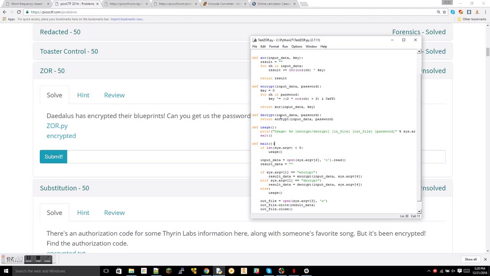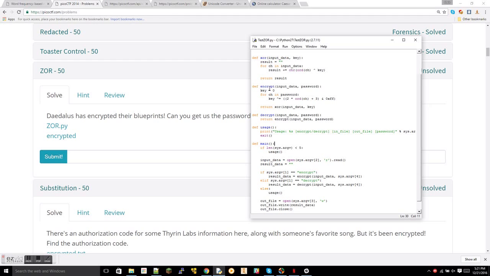And what we notice with decrypt is it just calls encrypt with that. So what that tells us straight away is that with this type of encryption, decrypting it is as simple as just encrypting it again. So it just goes back and forth. With a lot of other ones, like a Caesar cipher, it's just going to make layers and layers and encrypt more. No, this one just goes back and forth. So now we don't even need to look at decrypt. We can just pay attention to encrypt.